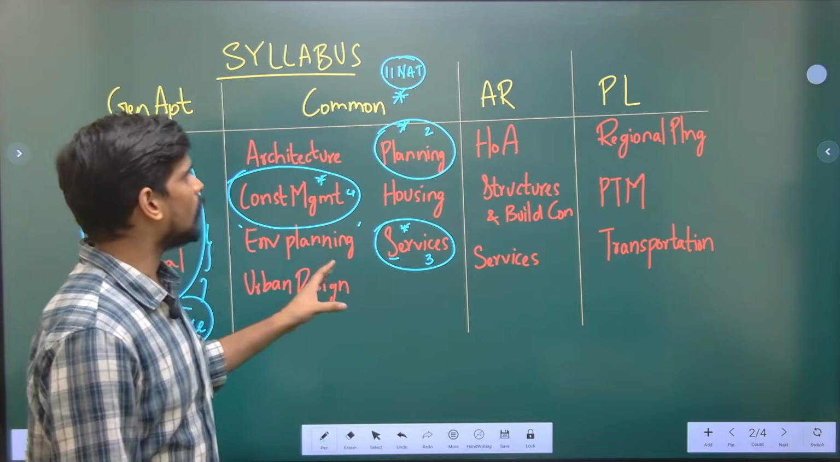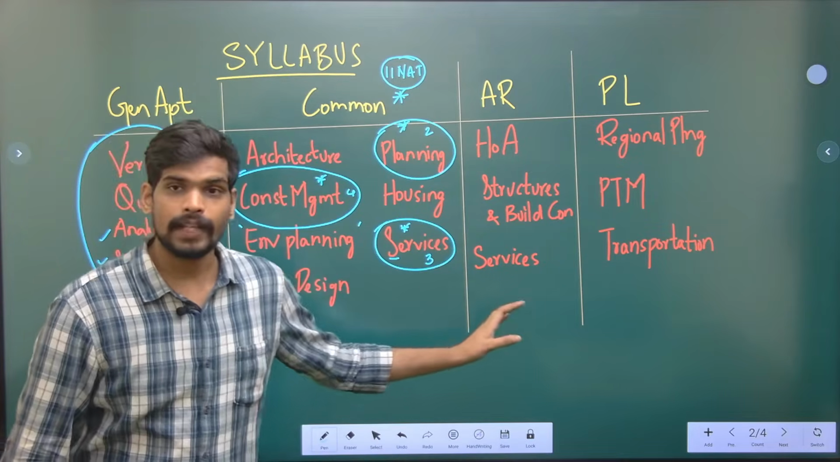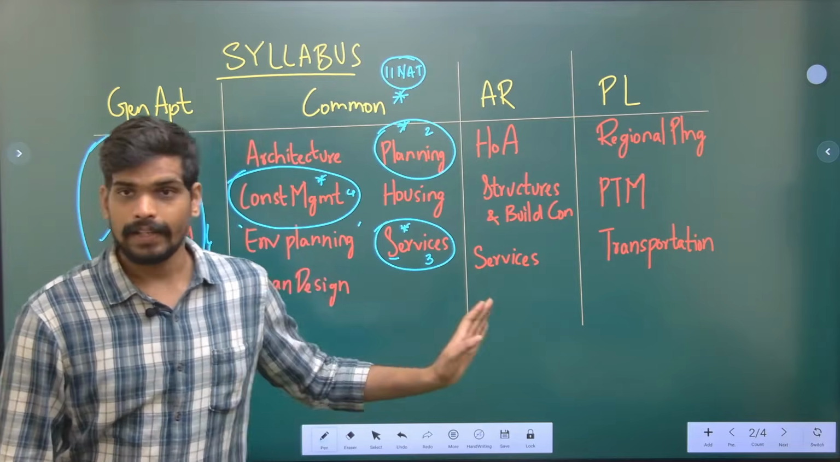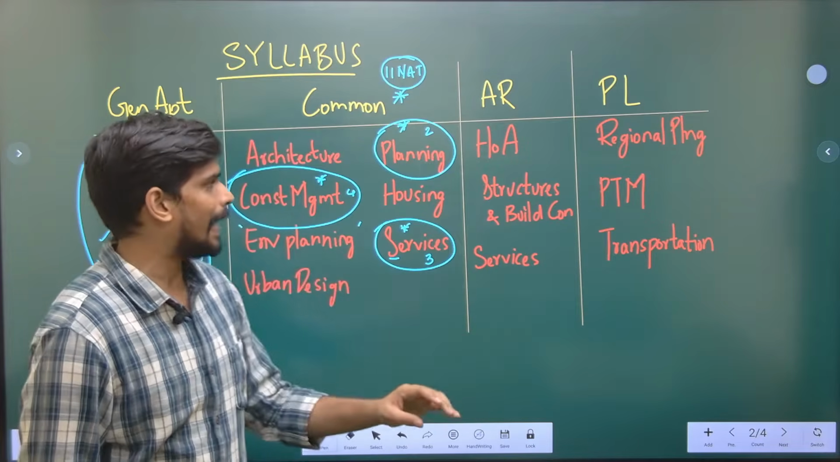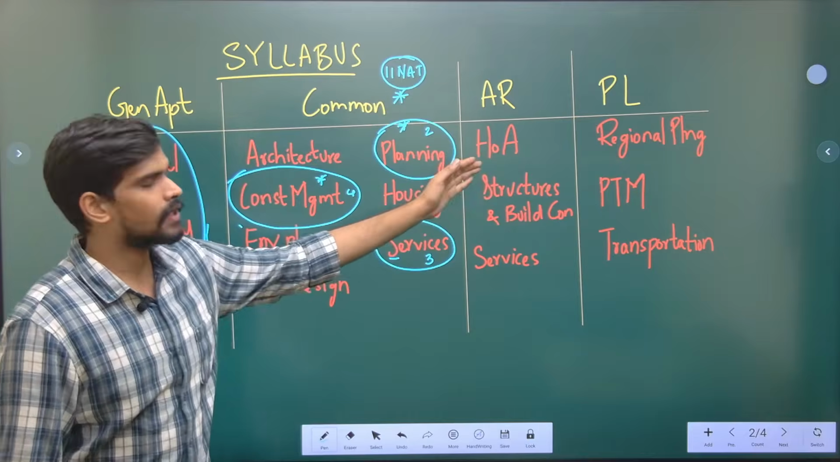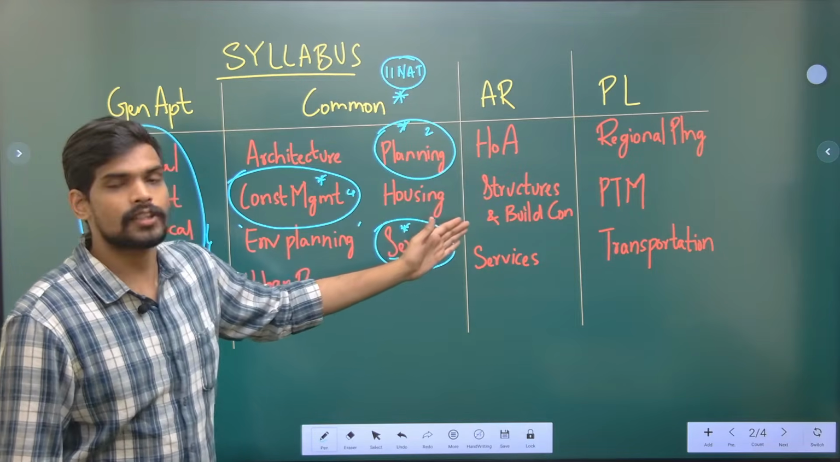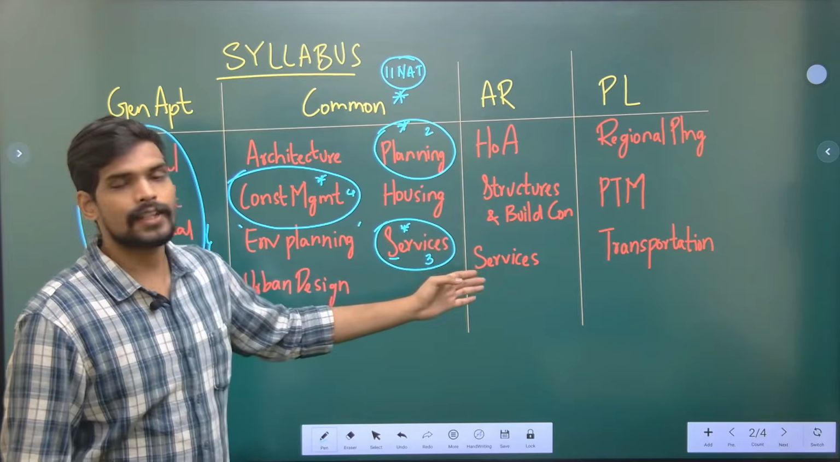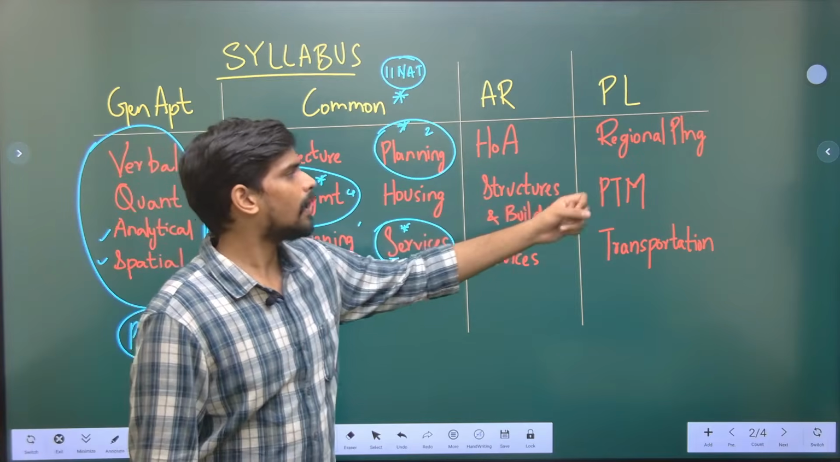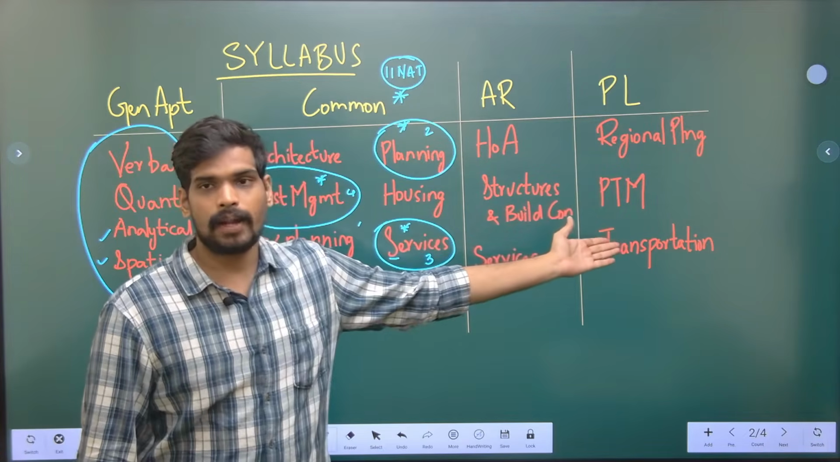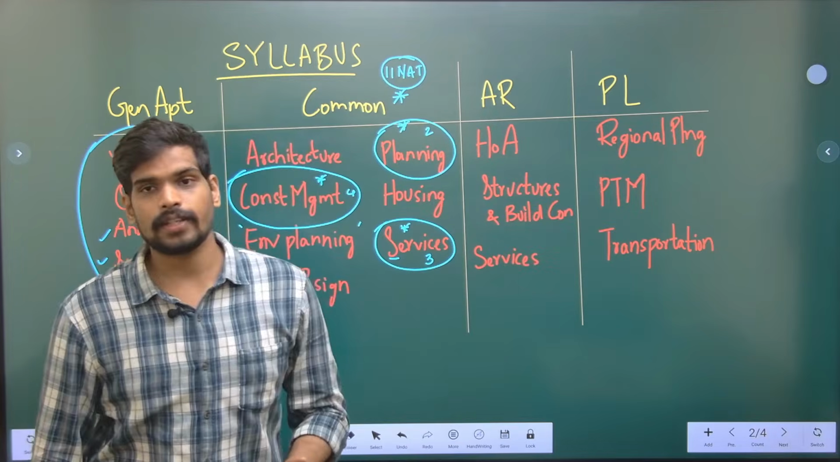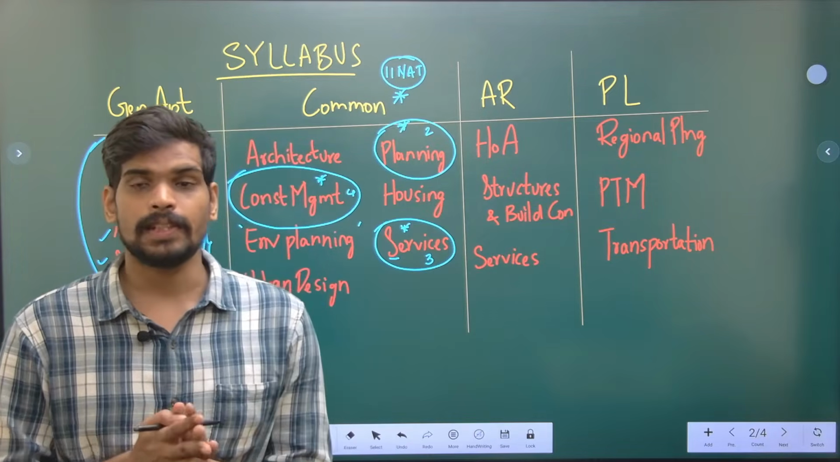So that's about the common portion. Coming to the syllabus for the architecture part, there are 3 sections. In architecture, there are 3 sections, and in planning as well. In the architecture part, you have history of architecture and contemporary architecture, the second section is structures and building construction, and the third section is services. And in the planning part, you have regional planning, planning technique management, that is PTM, and transportation as the third section. So that is about the syllabus.